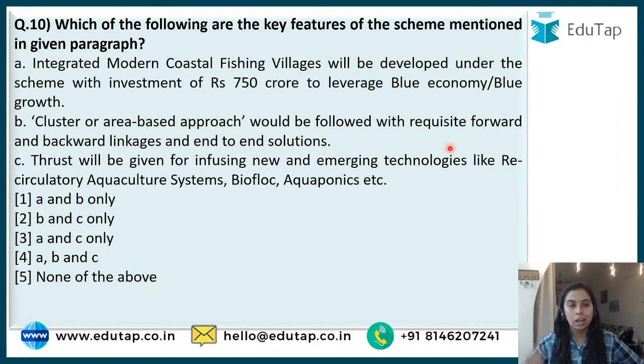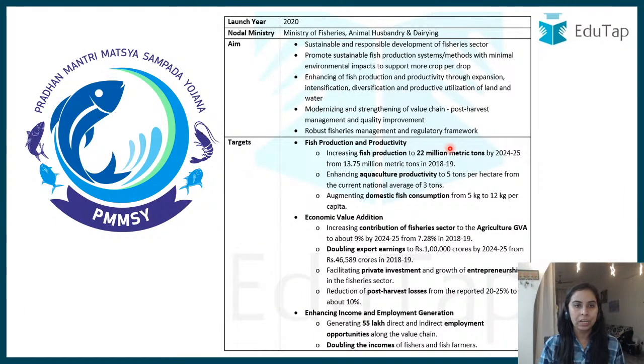Chalo ji, next. Cluster or area-based approach would be followed with requisite forward and backward linkages and end-to-end solutions. Thrust will be given for infusing new and emerging technologies like biofloc, aquaponics, recirculatory aquaculture system. So this is quite easy, guys. All 3 are the features of this scheme. I would suggest you to note down these features and use them if any blue economy questions come in. Okay, so when you download the PDF, read through it. I have mentioned all important points.